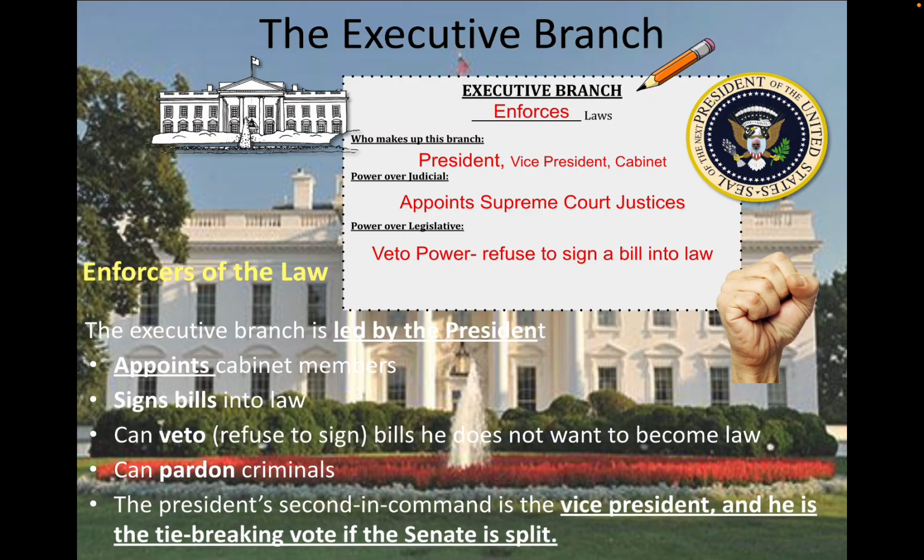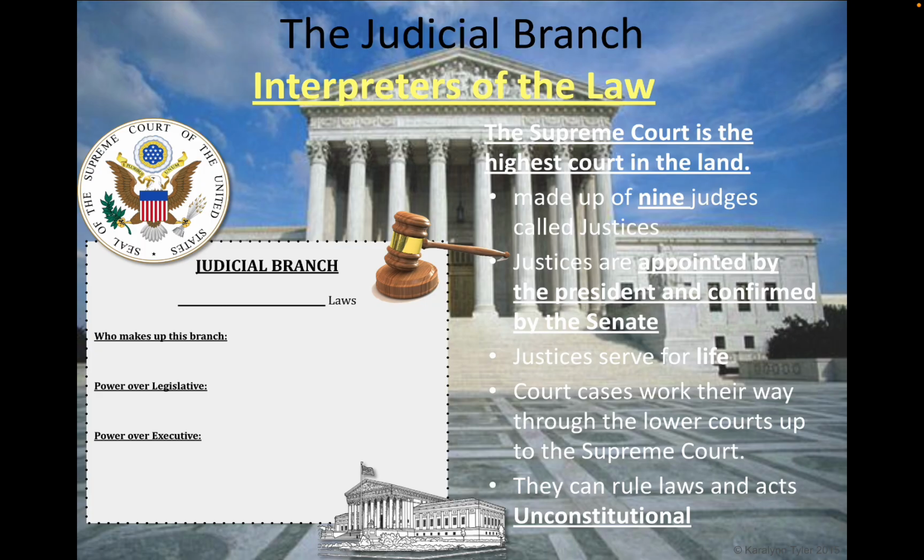This is also known as the enforcers of the law. The executive branch is led by the president. It appoints cabinet members, signs bills into law, can veto, also known as refuse to sign bills he does not want to become law, can pardon criminals, and the president's second in command is the vice president, who is the tie-breaking vote if the Senate is split.